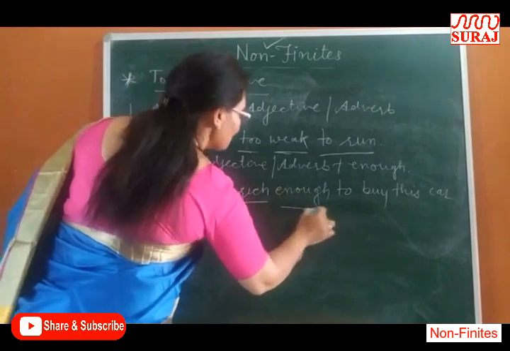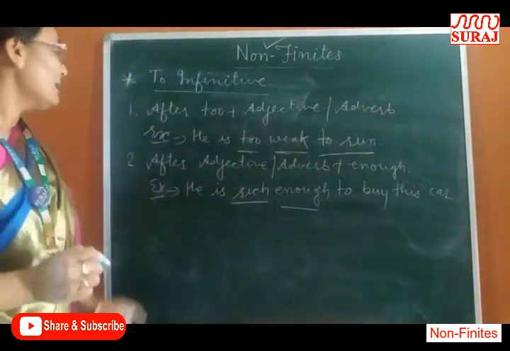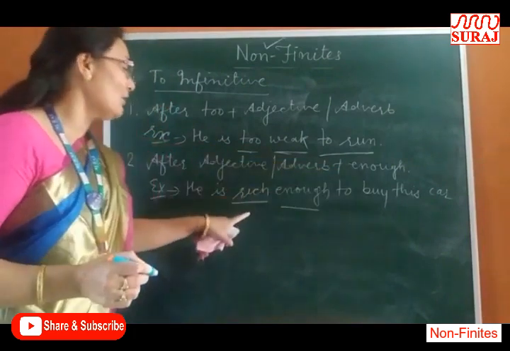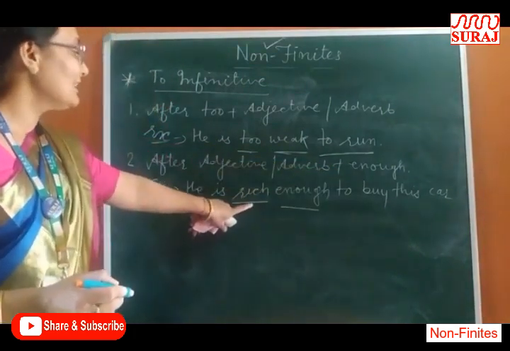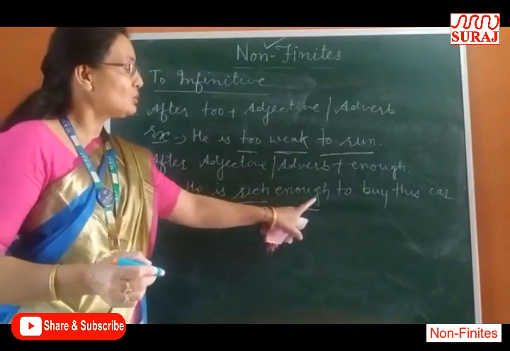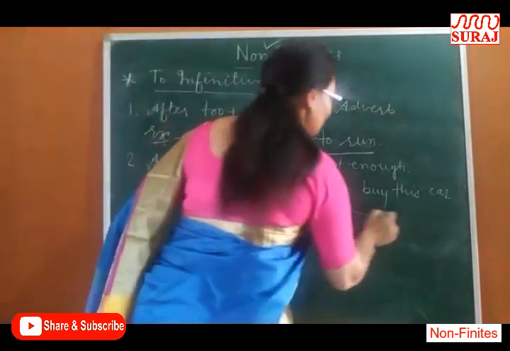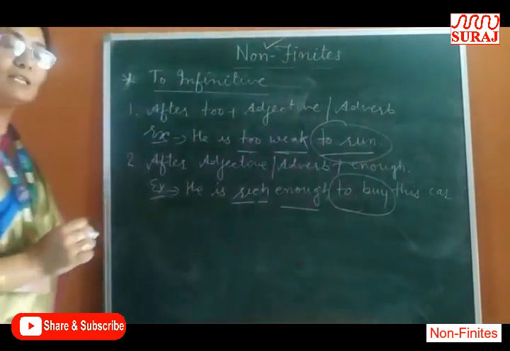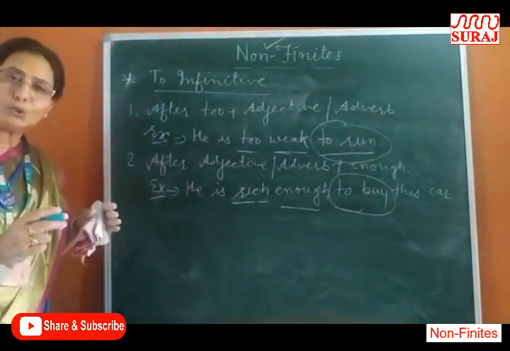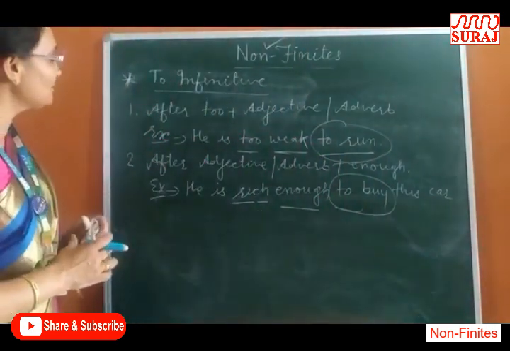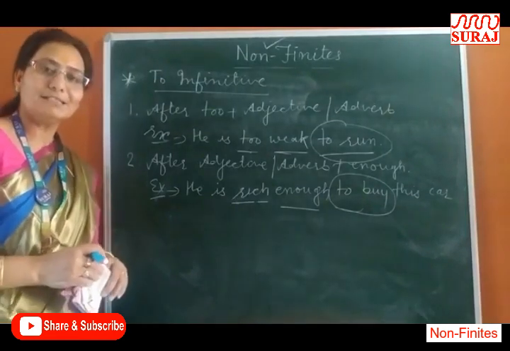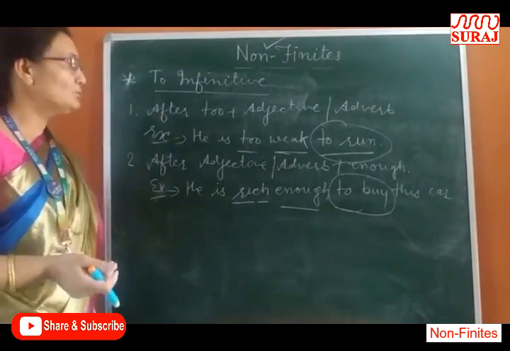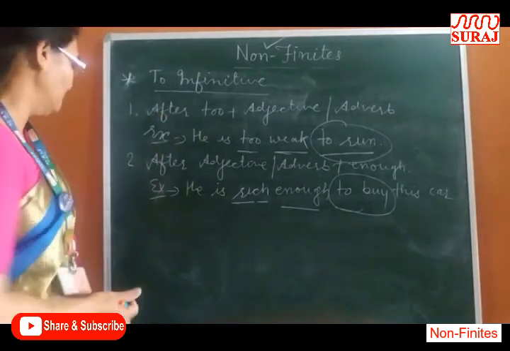Rich enough. I told you that after the adjective or adverb plus enough, and here also we have found rich plus enough, so I have used here to infinitive. So like this we have to follow all the rules because we are learning grammar. In spoken English everything will do, but in grammar we have to follow the rules.